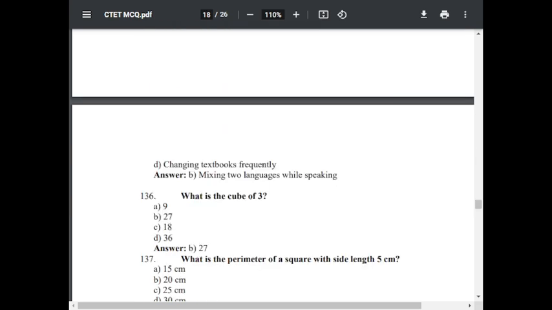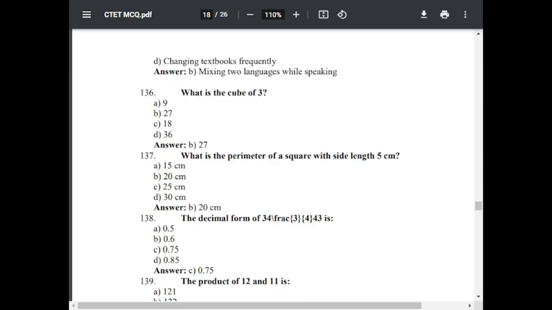Question number 136. What is the cube of 3? Option A 9, option B 27, option C 18, option D 36. The correct answer is 27. Question number 137. What is the perimeter of a square with side length 5 cm? Option A 15, option B 20 cm, option C 25 cm, option D 30 cm. The correct answer is 20 cm.